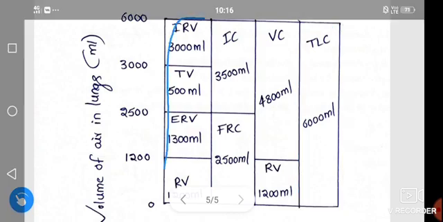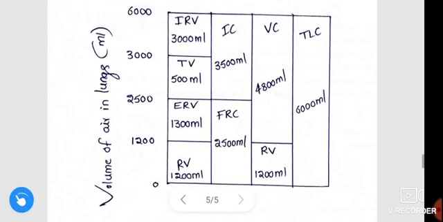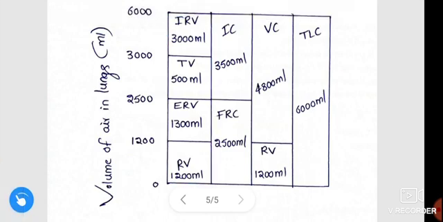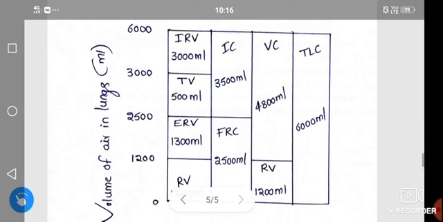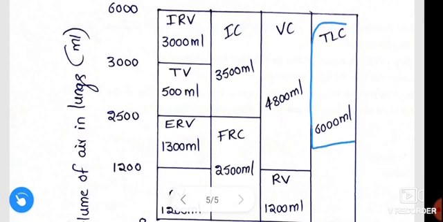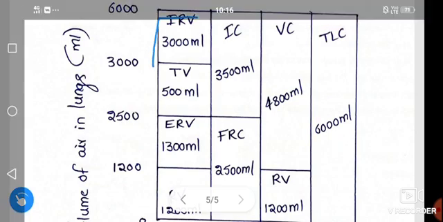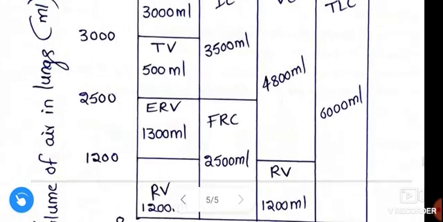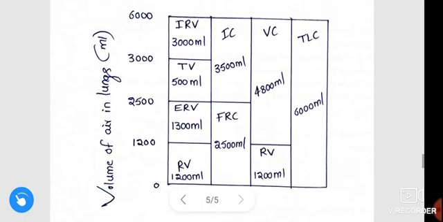Next, total lung capacity. We have to add inspiratory reserve volume, tidal volume, expiratory reserve volume and residual volume, or inspiratory capacity plus functional residual capacity, or vital capacity plus residual volume.